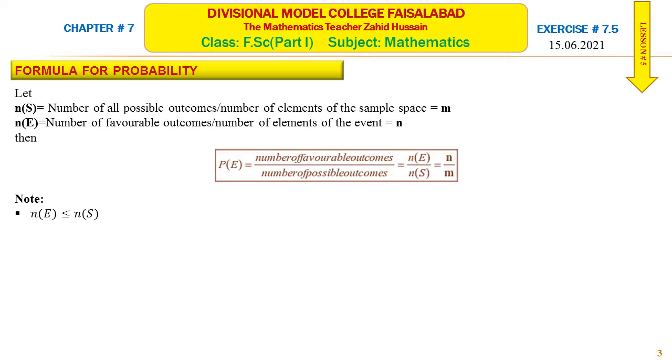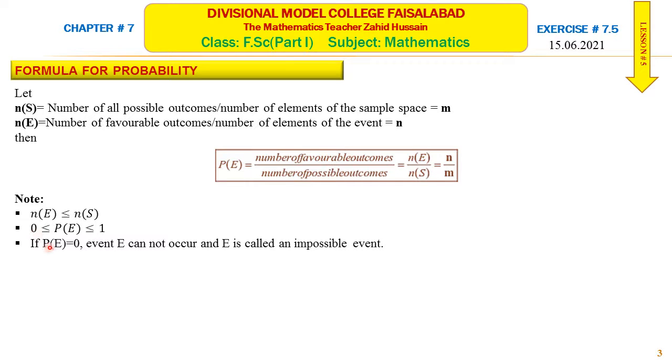These are some important points about the probability which you have to remember, because these points may be asked in MCQs. Number of elements of the event should be less than or equal to number of elements of the sample space. Probability of any event is greater than or equal to 0, and it is less than or equal to 1. So probability of any event cannot be greater than 1. It is always equal to 1 or less than 1, and it is greater than or equal to 0. It cannot be negative.